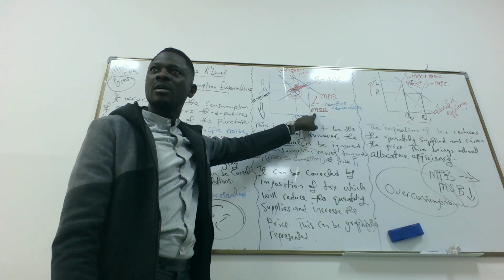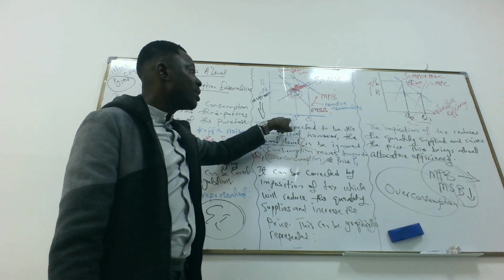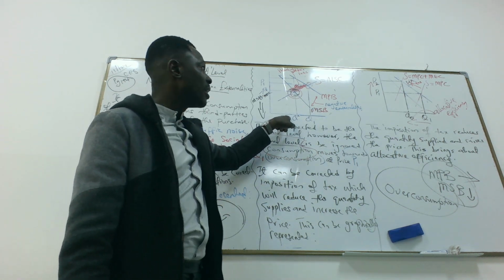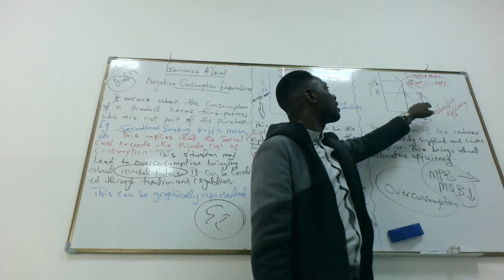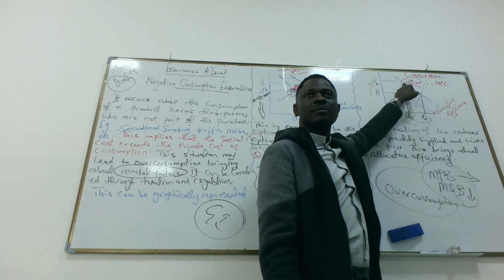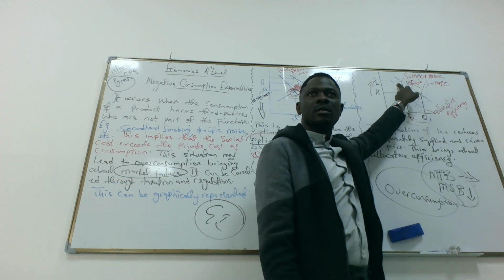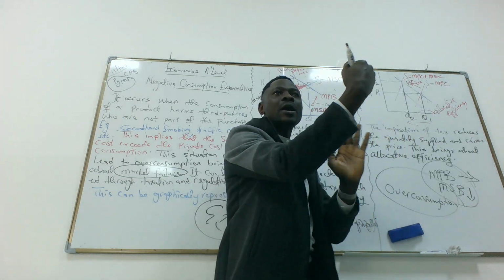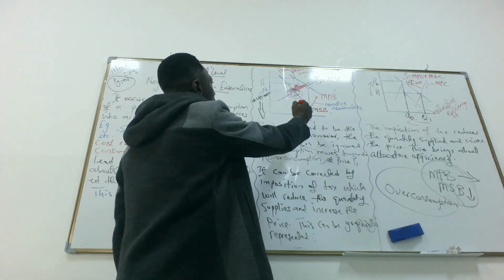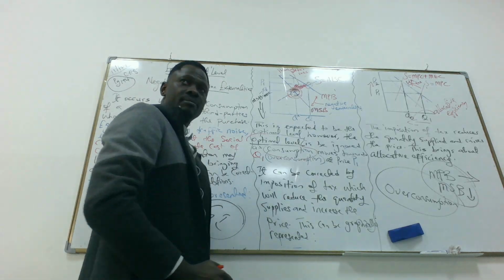That's the welfare loss. And to bring it back, from Q1 to QS, it has to be allocative efficiency, which is done by imposition of tax. From S to S tax, it reduces the quantity supplied and increases the price. Overconsumption reduces to the optimal level at this point. Do we get it?